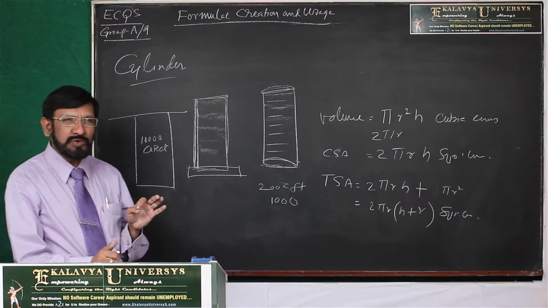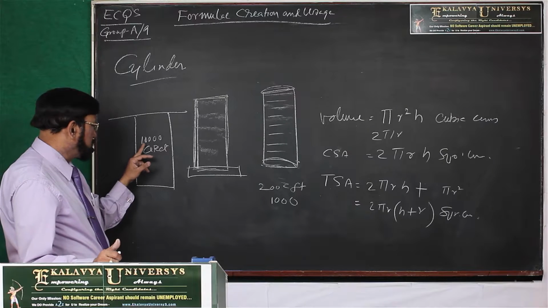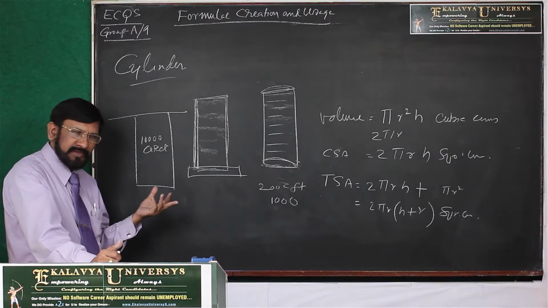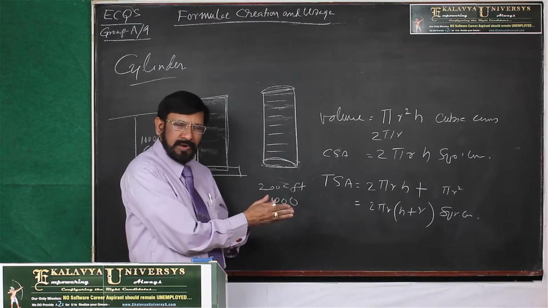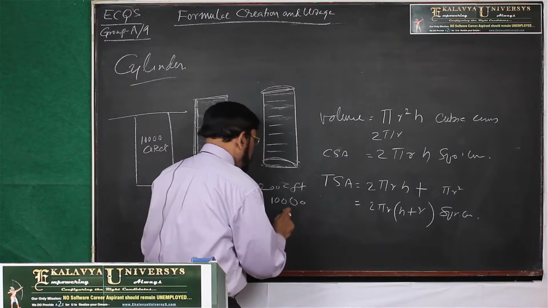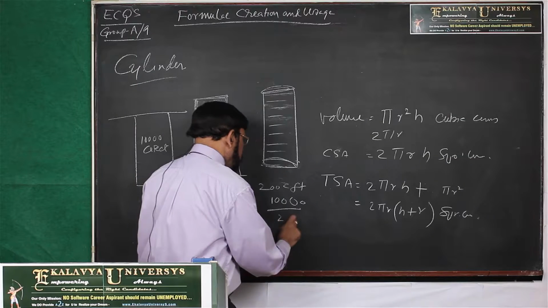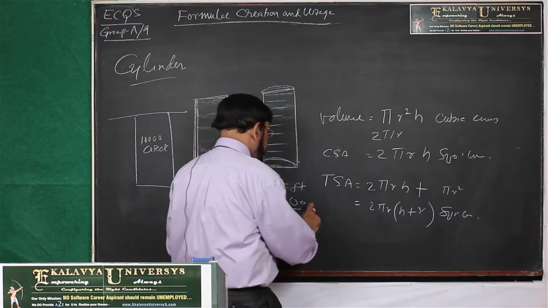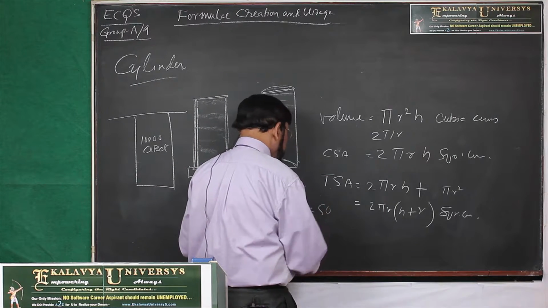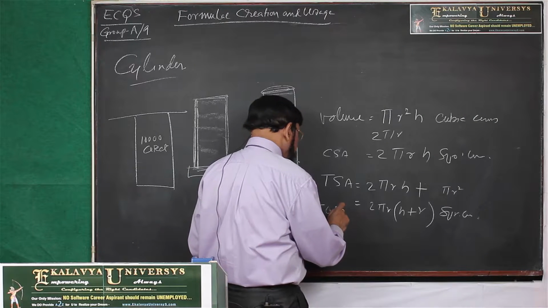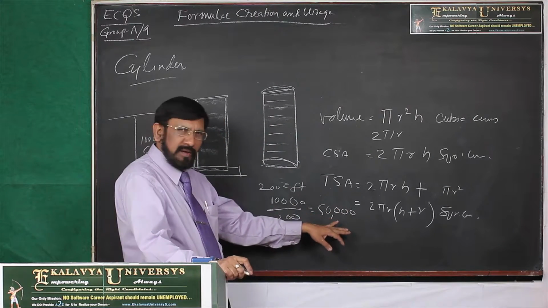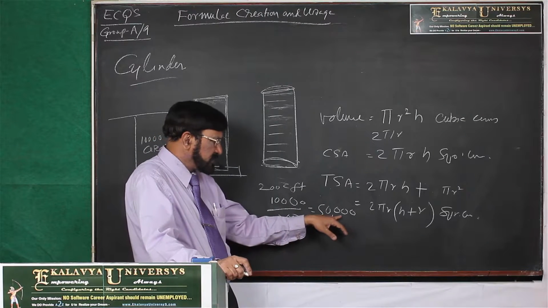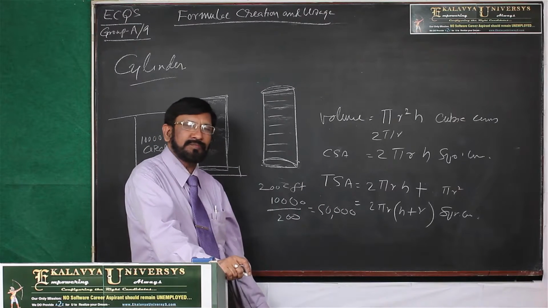Then most students, what do they do? Now 10,000 cubic feet of earth is generated, and each truck carries 200. So they simply do 10,000 by 200, then it comes 50, into each truck transport charges of 1000, 50,000 you make out.